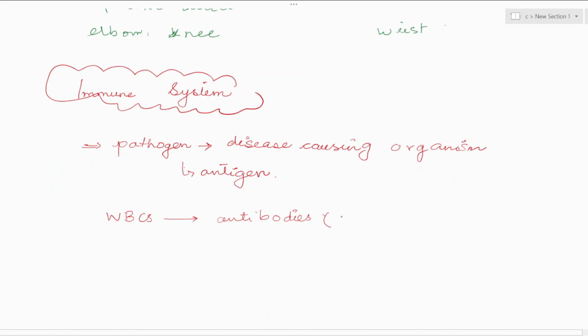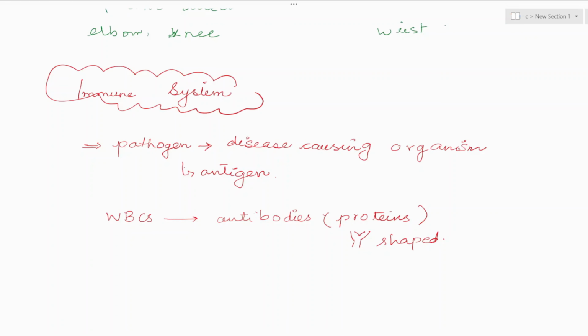What are antibodies made up of? They are made up of proteins, and they are Y-shaped like this. This is the structure of an antibody. Okay. Shall I repeat?